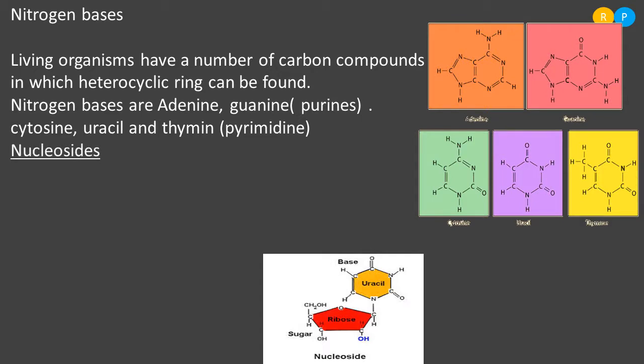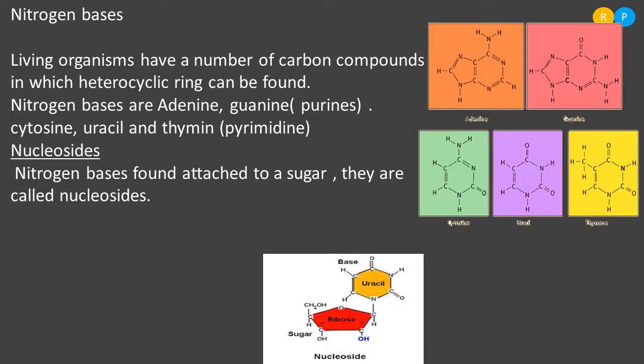This is a very important concept. Nucleosides are structures formed only when the nitrogen base is attached to a sugar. So when the nitrogen bases are attached with this sugar, one compound is formed in the living cell, that is nucleosides.